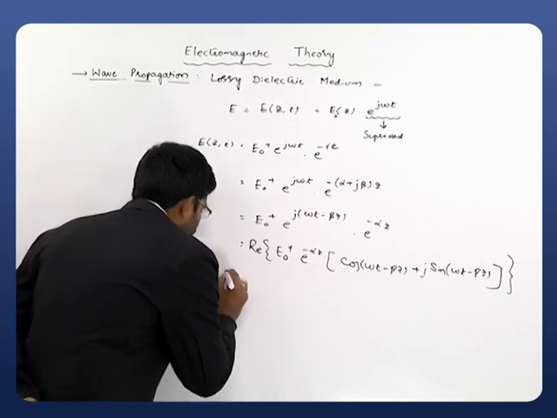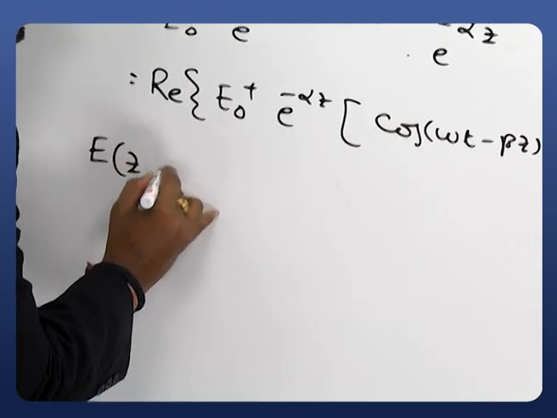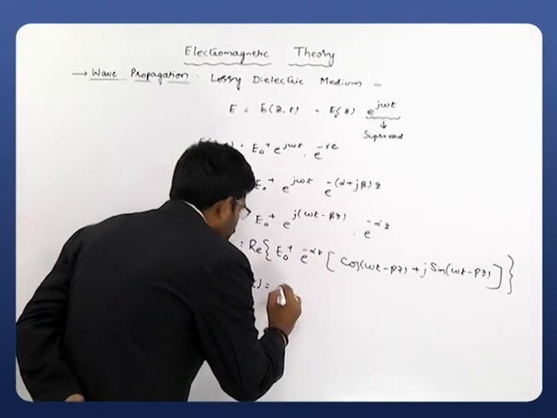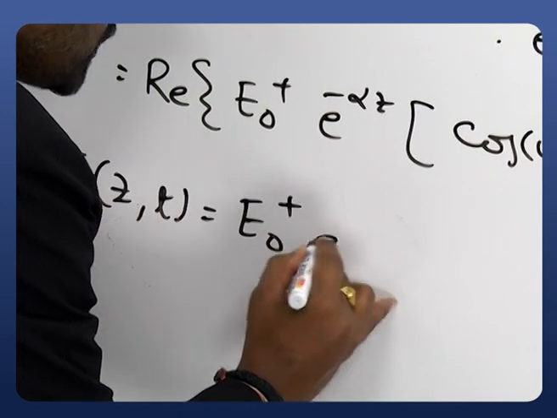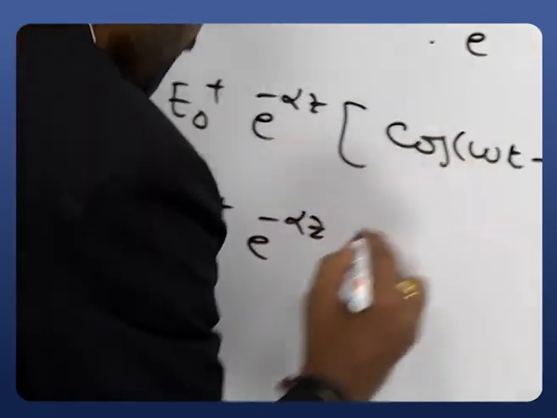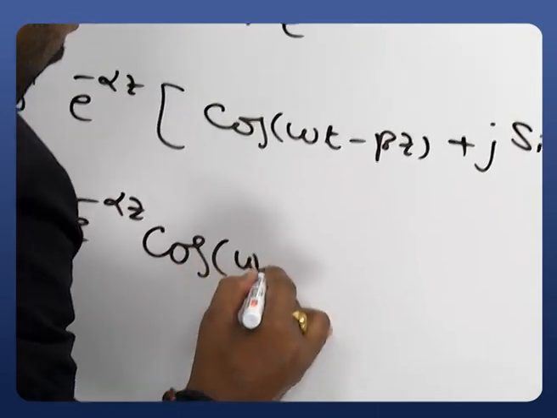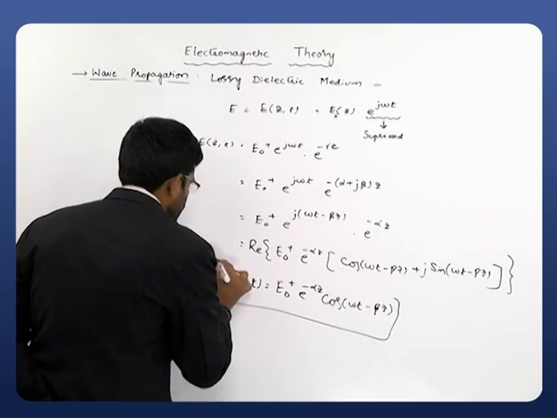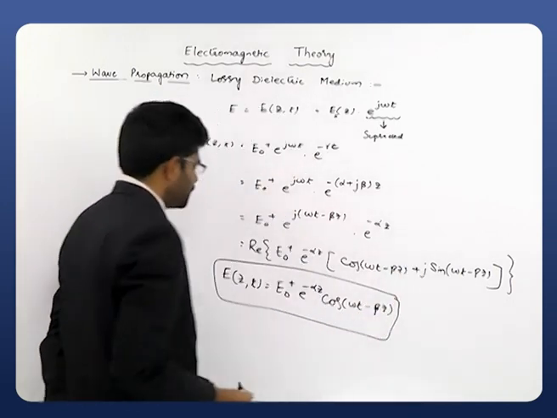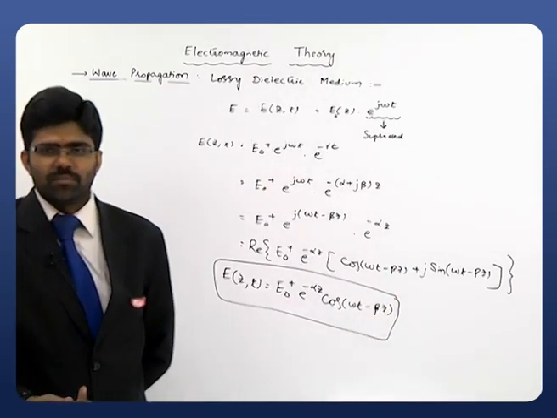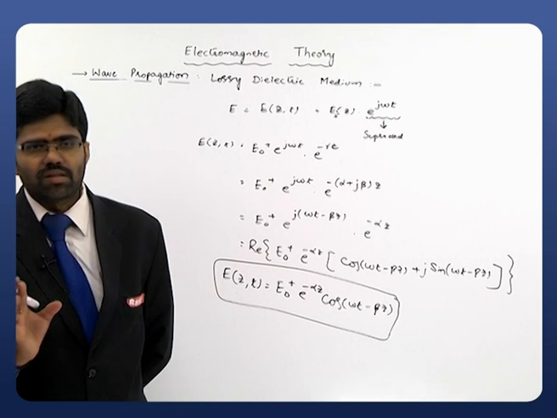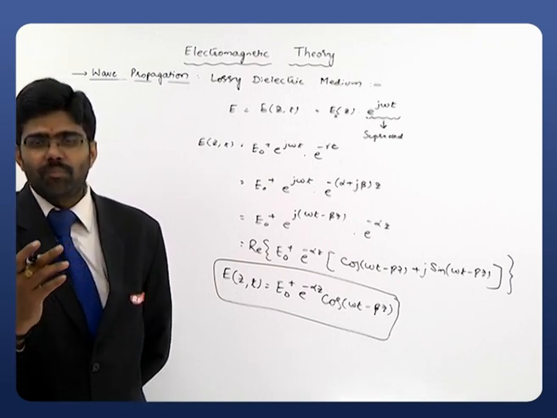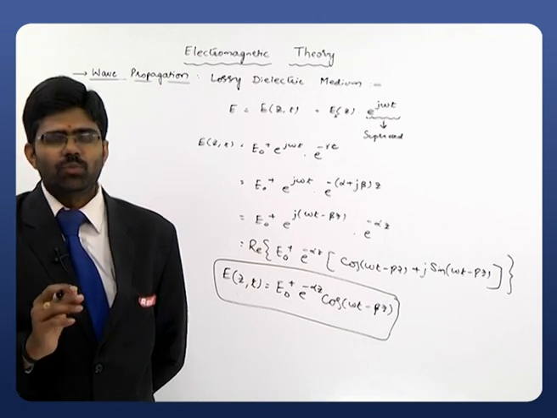I will write here. That is clearly the equation of our electric field, E of z comma t, which is equal to the real part of this one, E naught plus e power minus alpha z cos omega t minus beta z. Now just observe that particular equation. Clearly that is a sinusoidal variation. So the electric wave which is propagating in the medium is a sinusoidal variation.